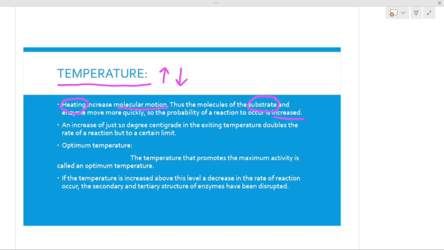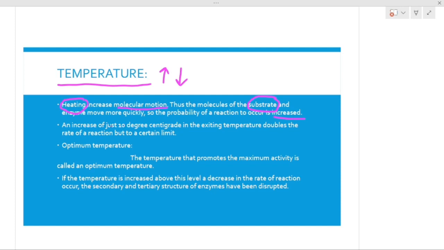And another thing: whenever we increase the speed, it will increase the rate of reaction. What exactly this statement says is that an increase of just 10 degrees centigrade in the existing temperature doubles the rate of reaction, but to a certain limit.